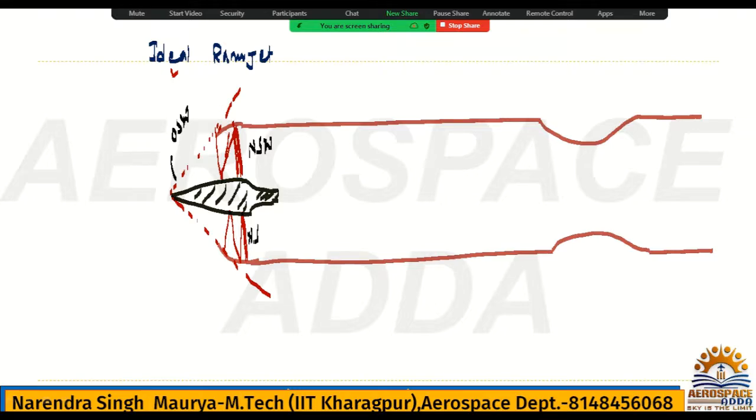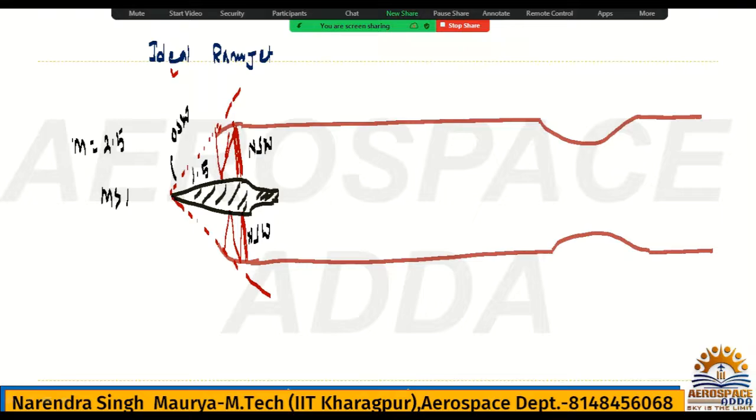Normal shock wave. I told you, in oblique shock, suppose this is working for supersonic, so obviously M is greater than 1. After oblique shock, it is not necessary that Mach will be less than 1. No, M greater than 1 means suppose Mach is 2 or 2.5, after oblique shock it will be 1.5, but it will always be greater than 1. I explained that time, after oblique shock the flow will not become subsonic, but after normal shock 100% the flow becomes subsonic.